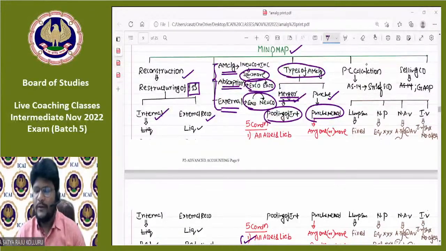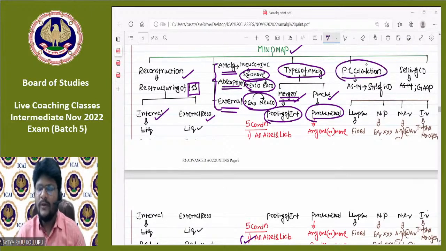So before going to discuss the accounting treatment in the books of the selling company as well as the purchasing company, let us first check one more important concept, which is PC calculation. For PC calculation, AS 14 is applicable. As per Accounting Standard 14, the amount payable by the purchasing company to the shareholders of the selling company alone is considered as PC.